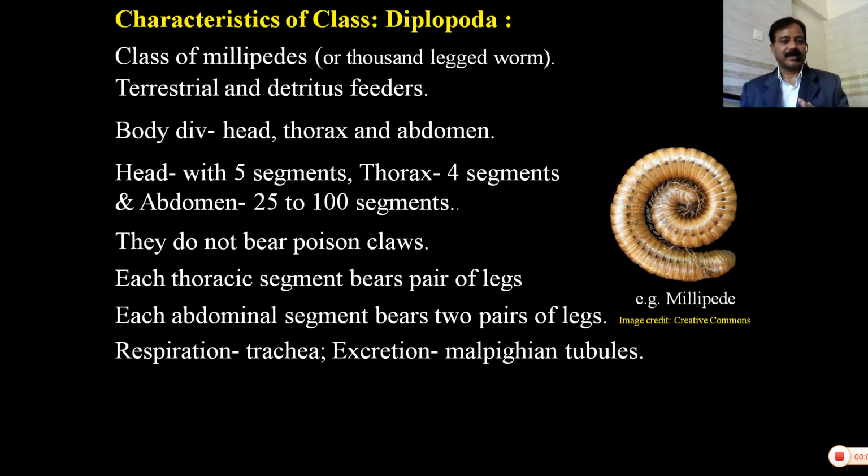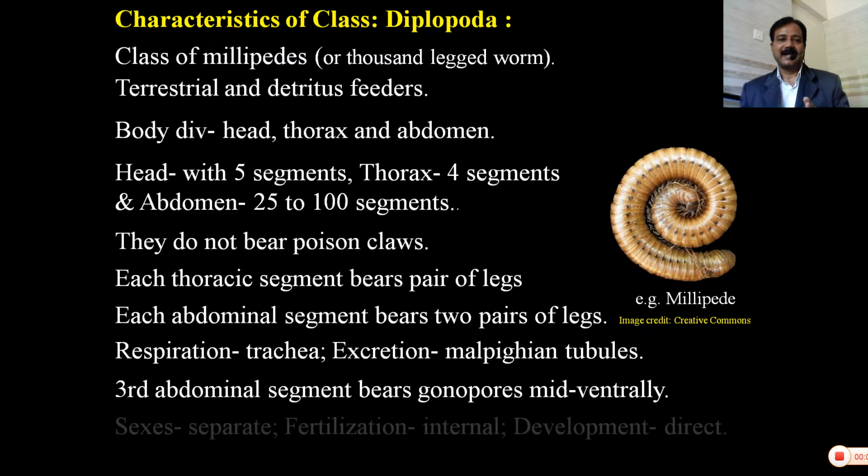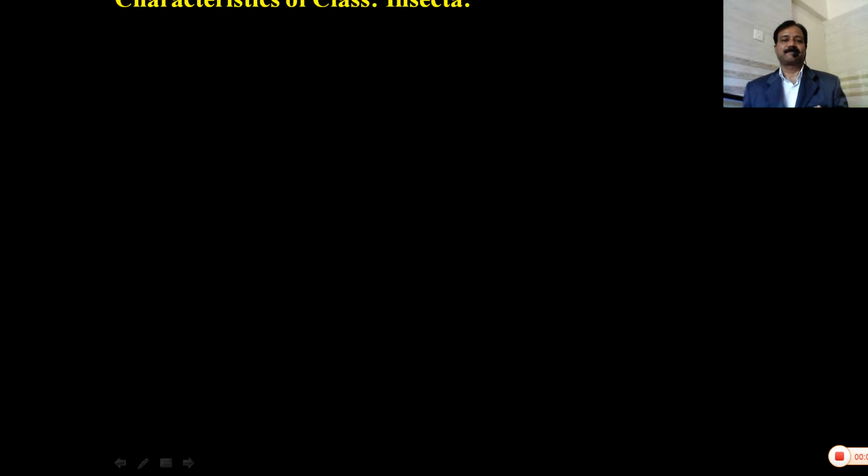Respiration by trachea, excretion by Malpighian tubules. Third abdominal segment bears the gonophore midventrally. Generally, sexes are separate, fertilization is internal, development is direct. For example, Julus, also called a millipede.